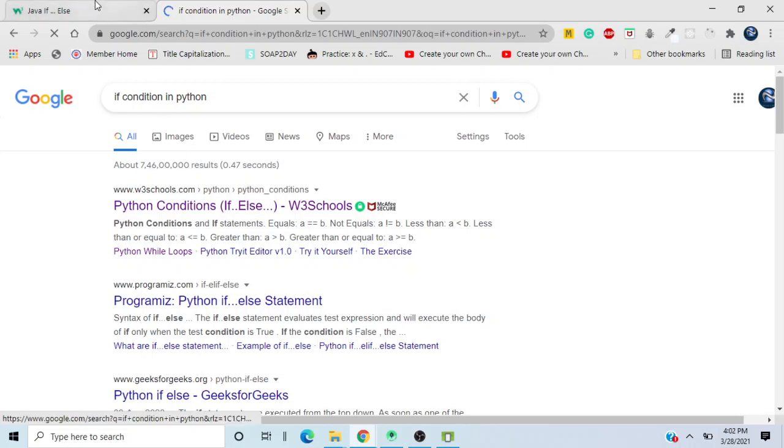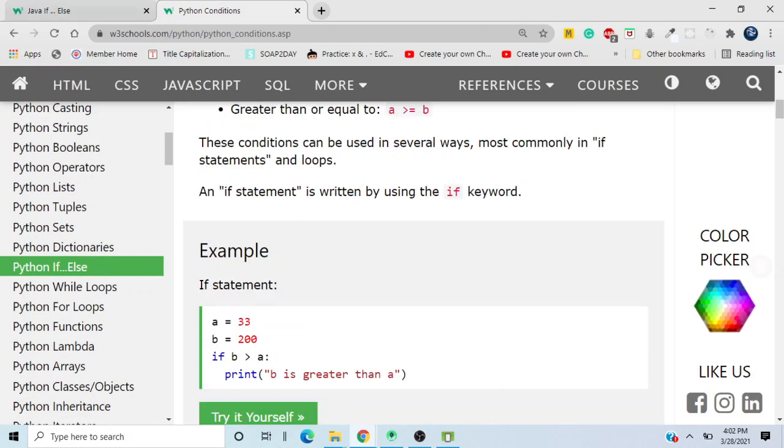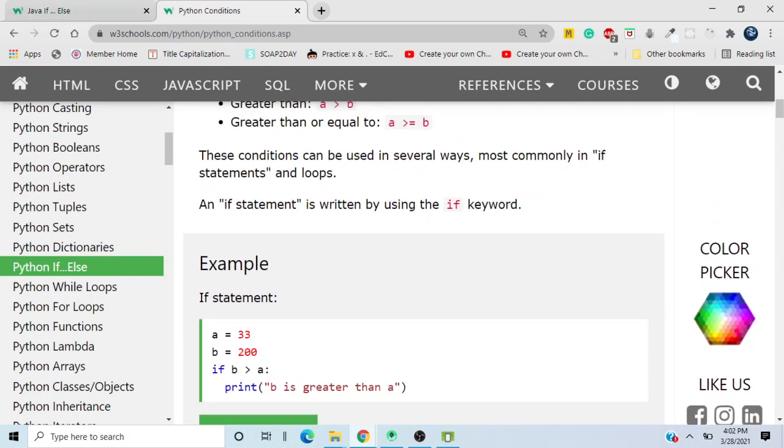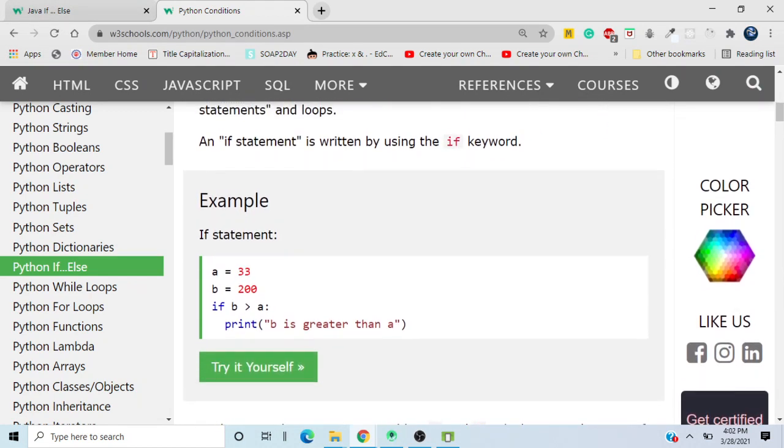So the concept of programming in every programming language is the same. Everyone has if conditions, everyone has loops, everyone has classes. There are some languages that do not contain classes, but for now, let's suppose that we have them. As you can see, Python has the if condition in this way. It does not have any curly brackets, and it does not have any semicolon. So similarly, I can just compare that and write.